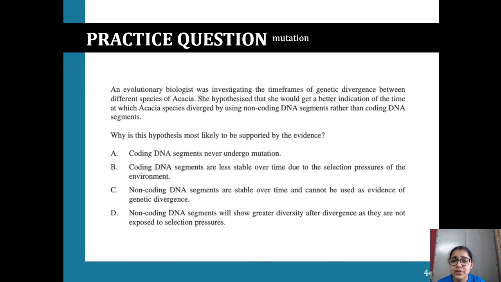Have a go at this question. An evolutionary biologist was investigating the timeframes of genetic divergence between different species of acacia. She hypothesized that she would get a better indication of the time at which acacia species diverged by using non-coding DNA segments rather than coding DNA segments. Why is this hypothesis most likely to be supported by the evidence? A solid one minute. Have a go at it, and then I'm going to fly through it and get to the next part.